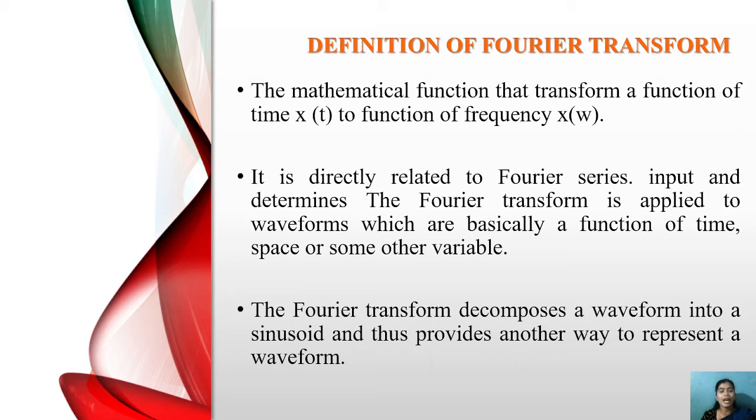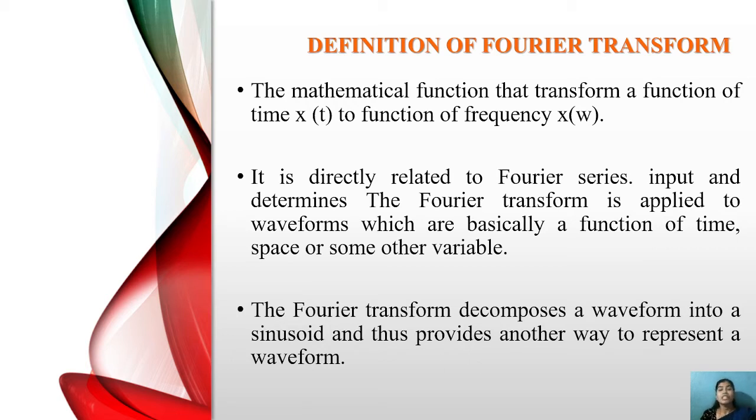The Fourier transform is applied to waveforms, which are basically functions of time and space. As a wave is transformed from one point to another, it rotates and generates sine and cosine forms. Hence the Fourier series directly depends on the mathematical forms of sine and cosine.